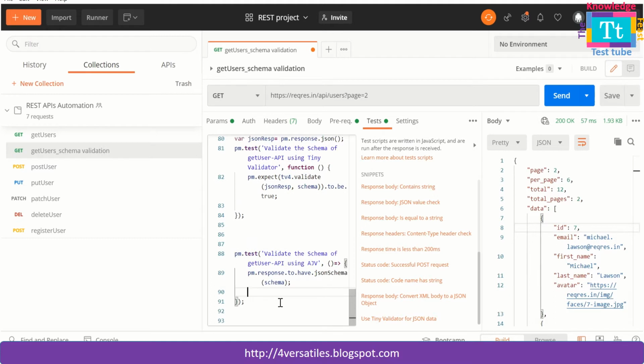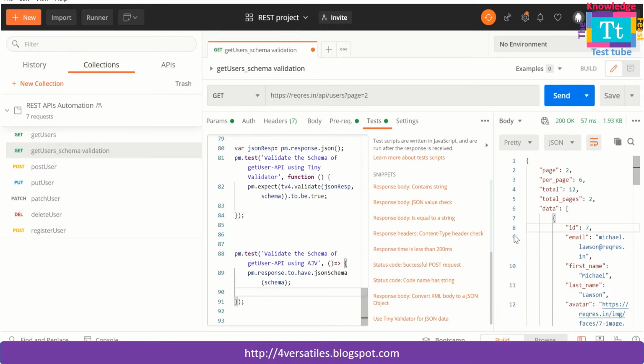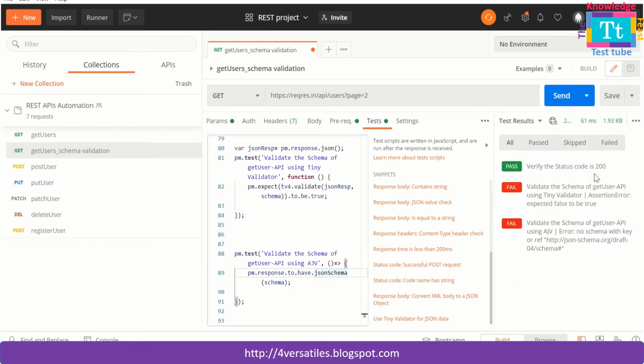So simple, that's all. With the help of AJV, we are validating the schema, and this is the code for validating the schema using tiny validator. Now let me just run this one. I ran it, it is success. Let me go to test results.